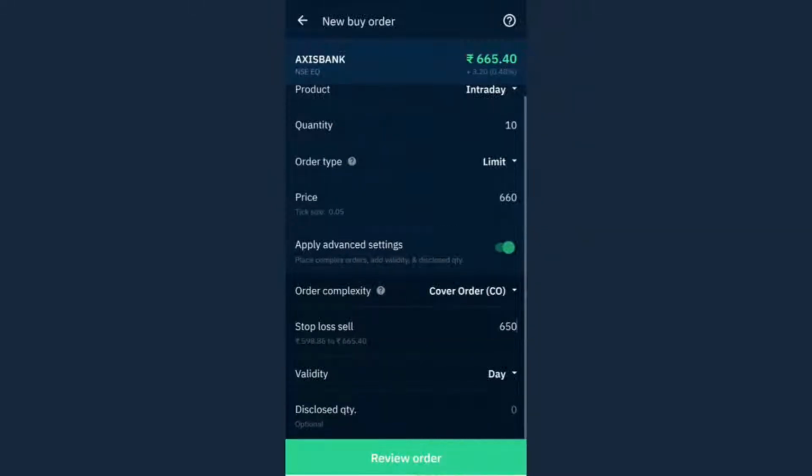If I buy 10 shares at 660 rupees, and after that the price goes to 650 rupees, then sell it off. That is my stop loss, right? So that is cover order. This can also be for sell.